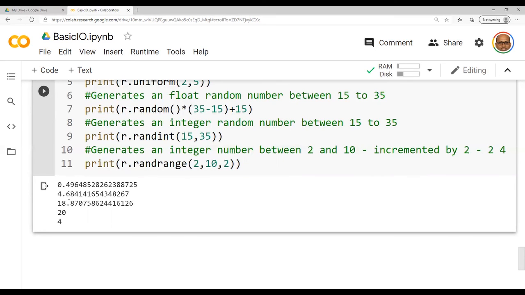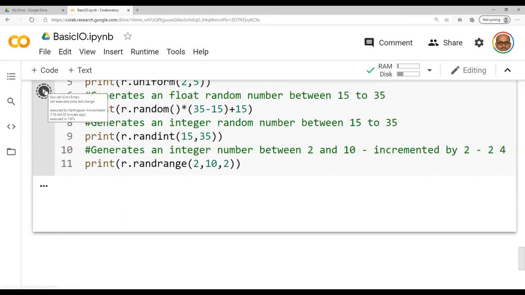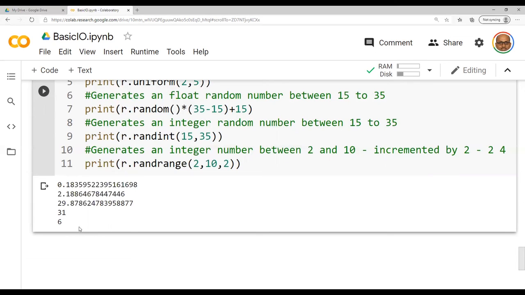So now you can also check this answer. Let me run once again. We have seen 8, we have seen 4, we have seen 2. Now we have seen 6 with respect to the last output, randrange. Here 31 is visible with respect to randint. So the other three are examples of generating float numbers. This random module is very much important.